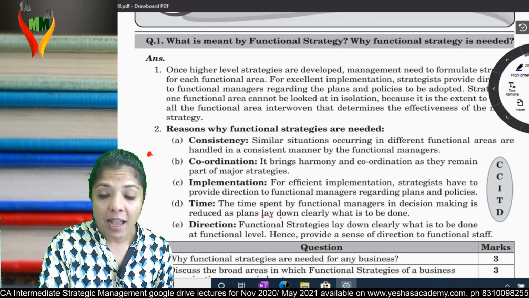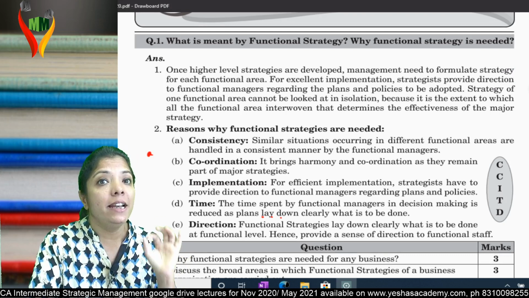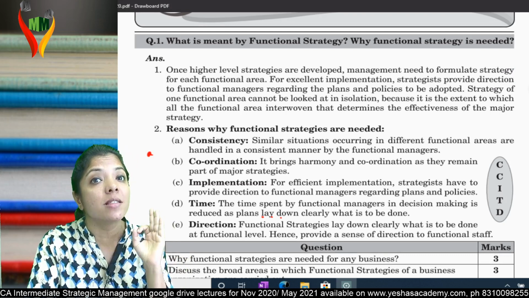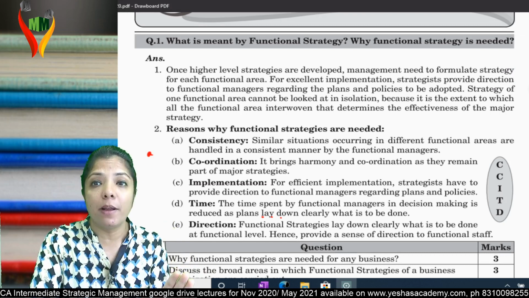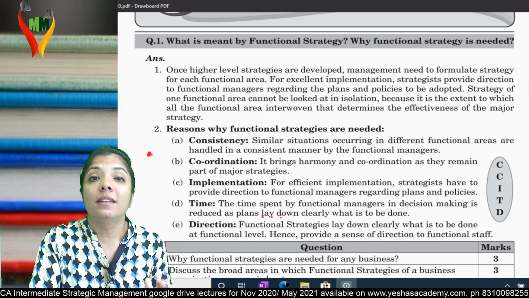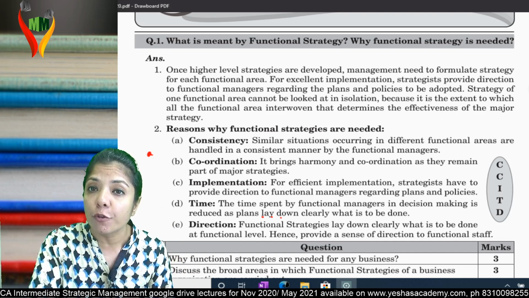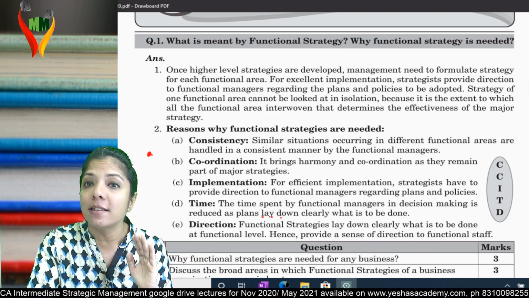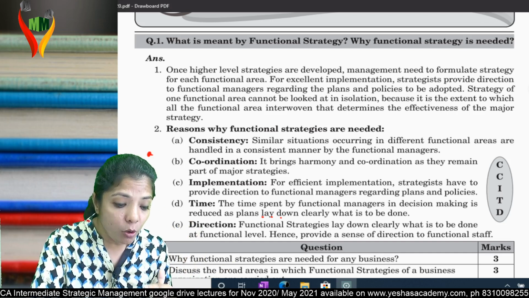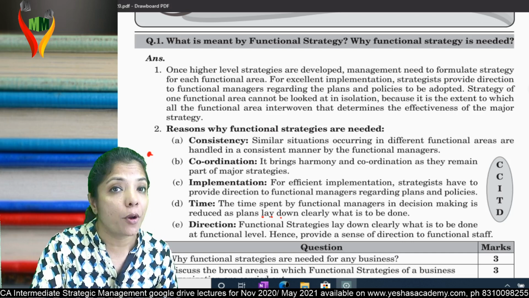See, understand, I have already taught you that functional level people will never formulate strategy for themselves. Why? They are narrow-minded people. They only see things from their point of view and not from the organization's point of view.